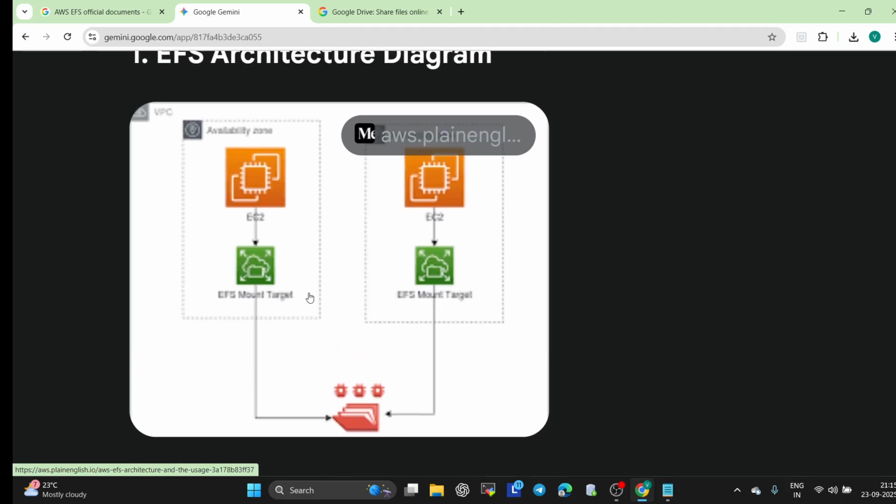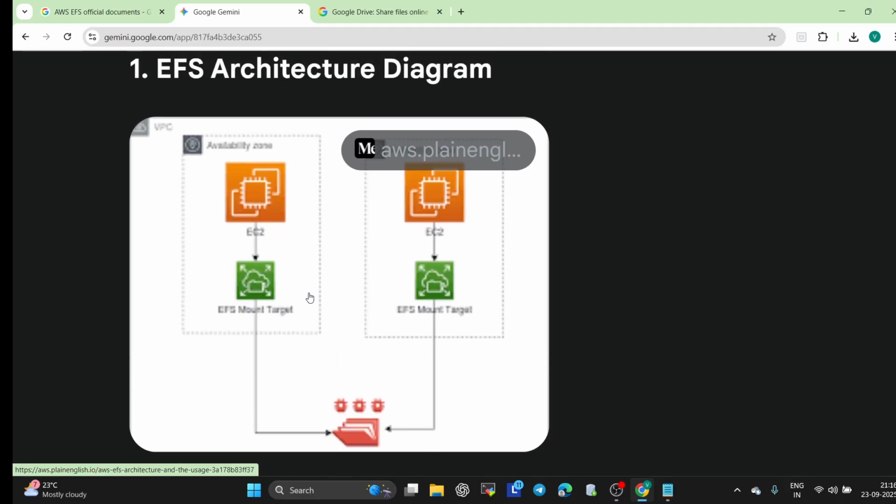In simple words, if you ask me what the EFS architecture diagram is, this diagram shows multiple EC2 instances in different availability zones sharing the same Amazon EFS file system through mount targets. It is commonly used for web application content management, shared storage for workloads, and containerized apps.